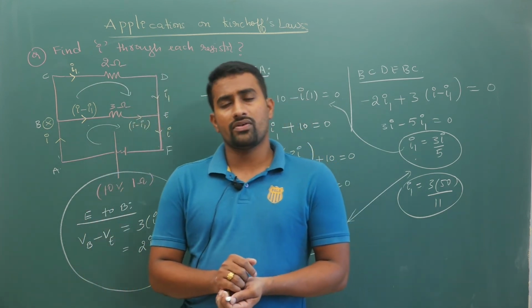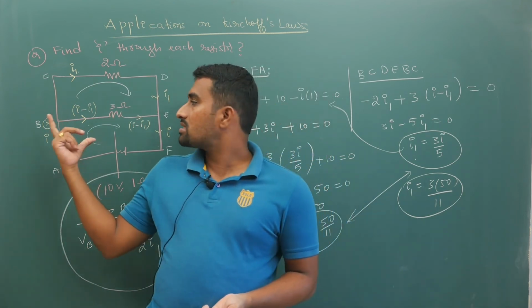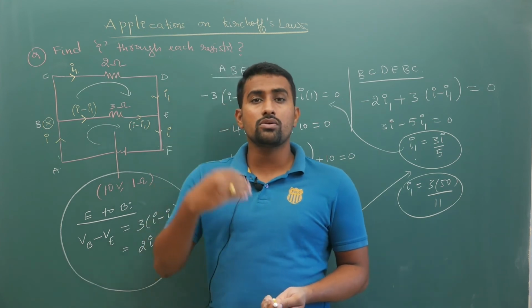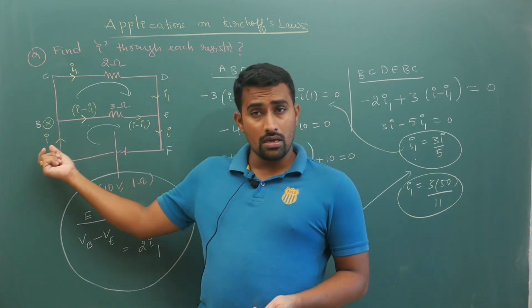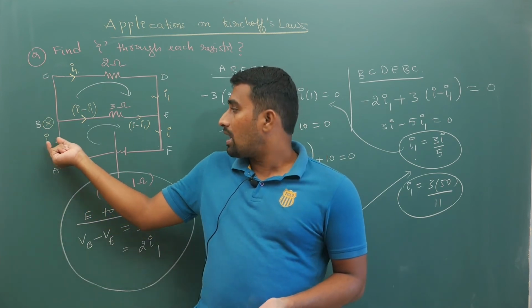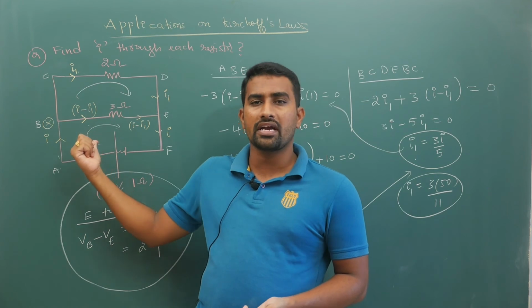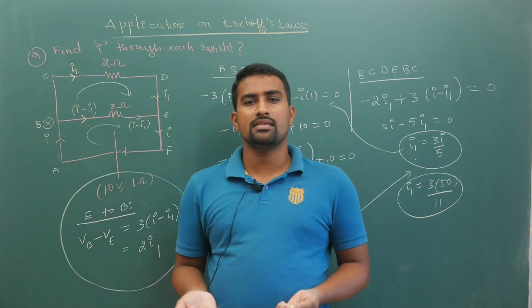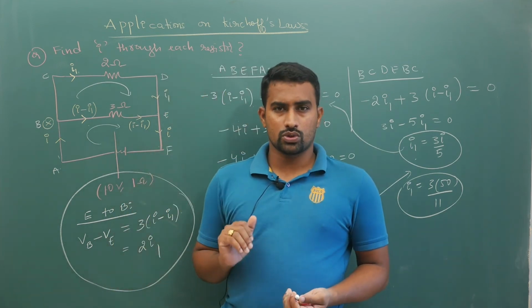Now from this example what I want you to understand is, whenever questions are given like this, don't try to take more number of unknowns. Try to reduce the number of unknowns. So for example, in this example itself, I have taken I1, then this is I minus I1. I did not take I2. If I take I2, I will get one more equation. Even then you will get the answer. Now this is how you are supposed to do it.